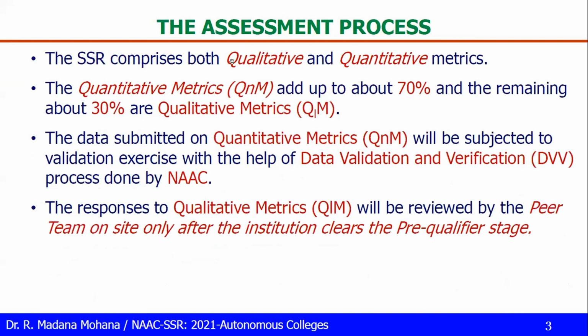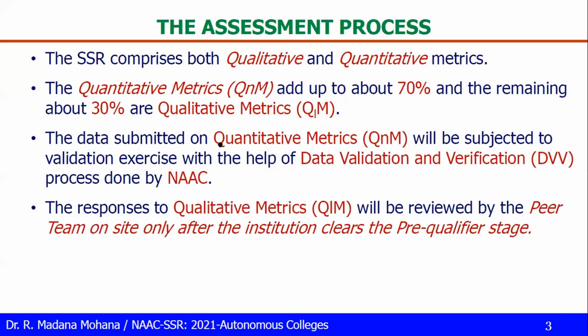The SSR comprises both qualitative and quantitative metrics. Now the distribution of marks among these two types of metrics: the quantitative metrics carry up to 70% weightage, and the remaining 30% is for qualitative metrics. How can these two be evaluated?